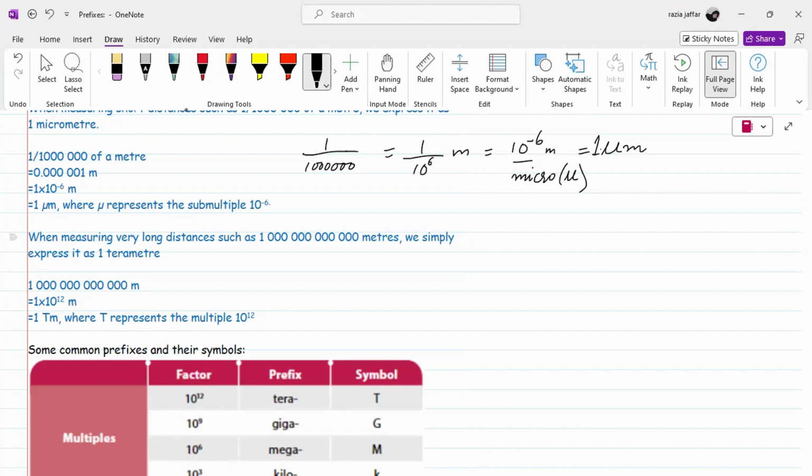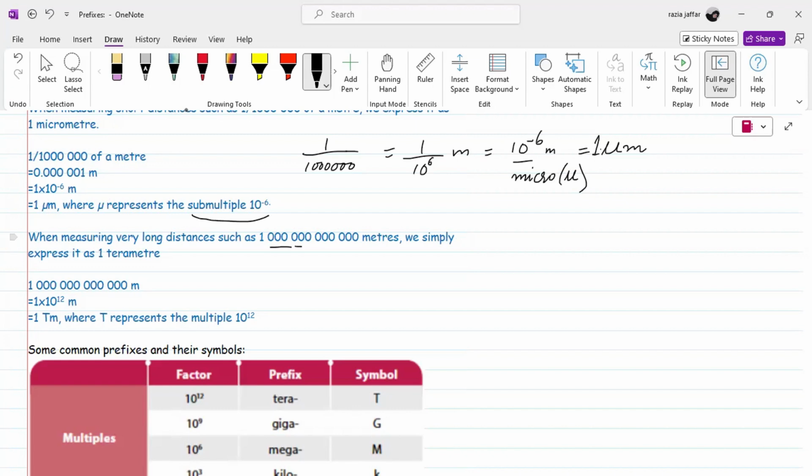So that is equal to 1 micrometer. Because it is in the power of minus 6, this is called a sub multiple: sub multiple, 10 power minus 6, micro. This is for small distances that we have done here. Now if we have very long distances, for example here, how many zeros have we written?